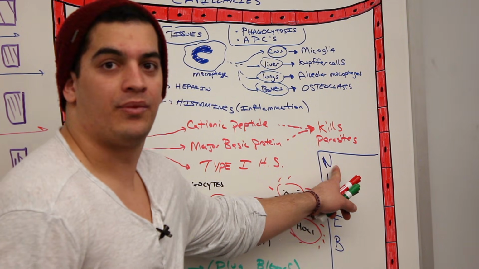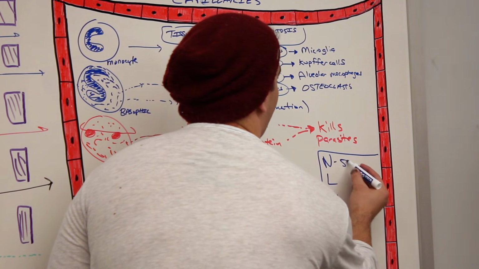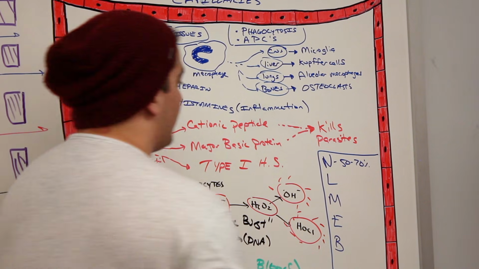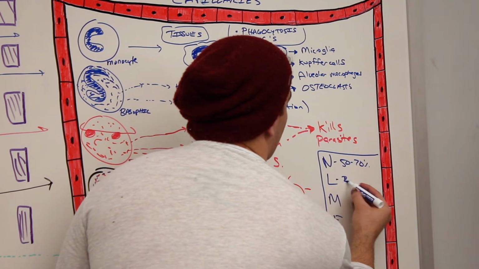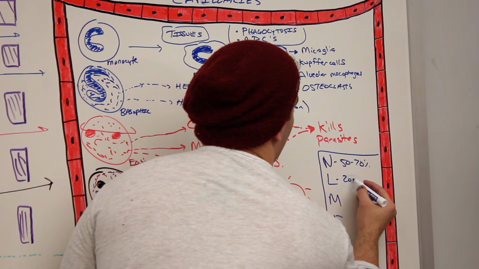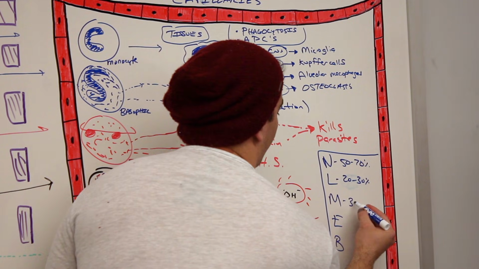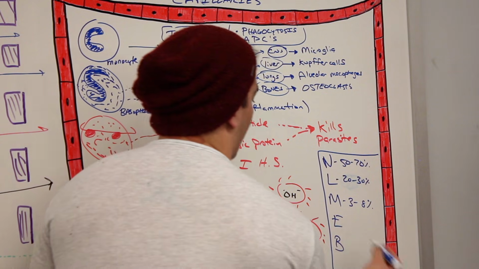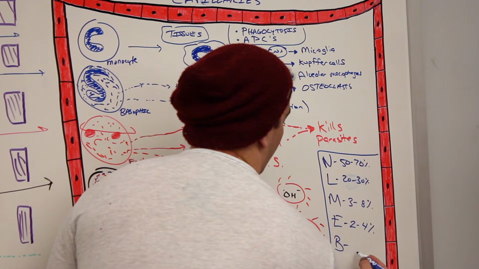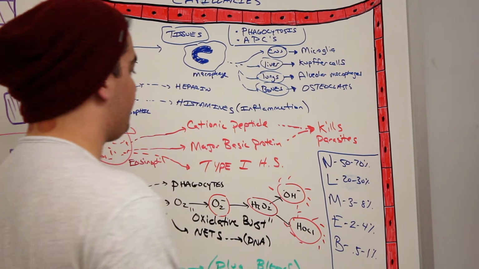So neutrophils, how much do they account for? That's what N stands for, neutrophil. They account for about 50 to 70% of the white blood cells. Lymphocytes account for about 20 to 30%. Monocytes account for about 3 to 8%. Eosinophils account for about 2 to 4%. And then basophils account for about 0.5 to 1%.